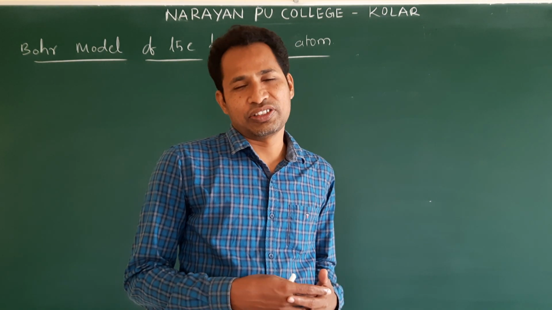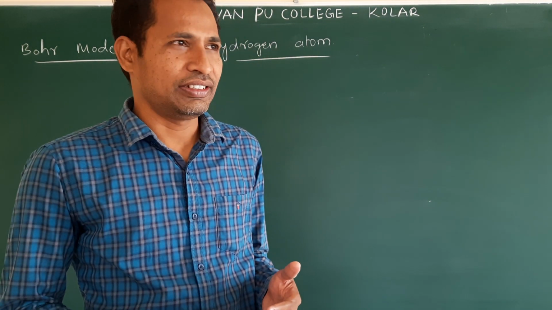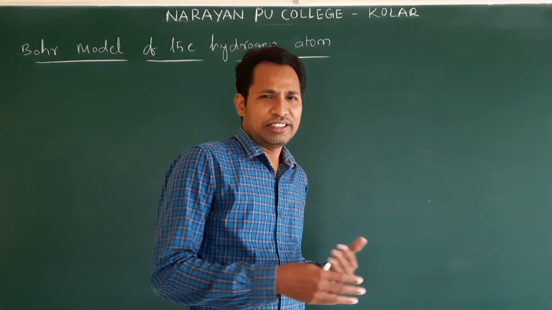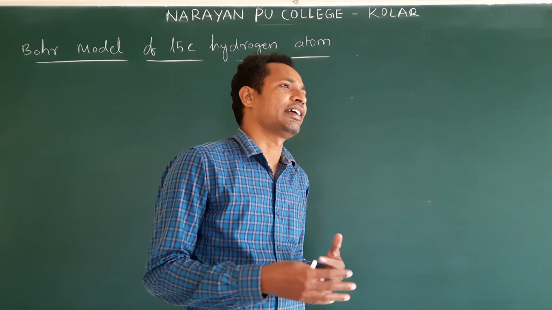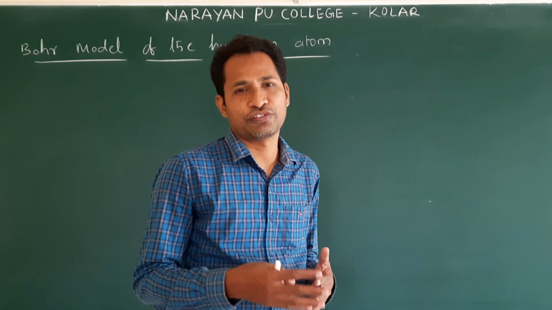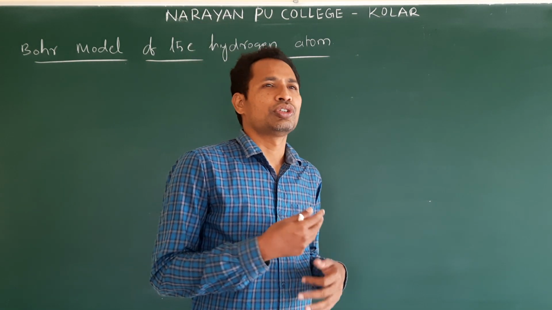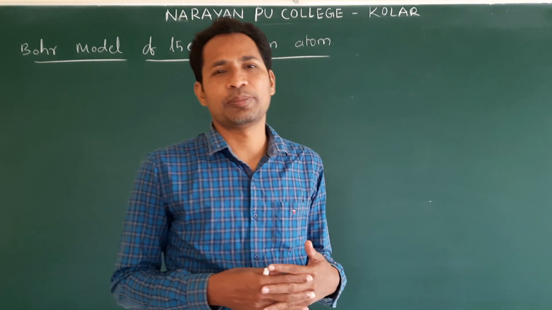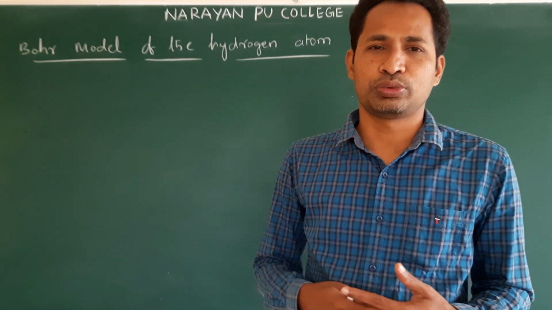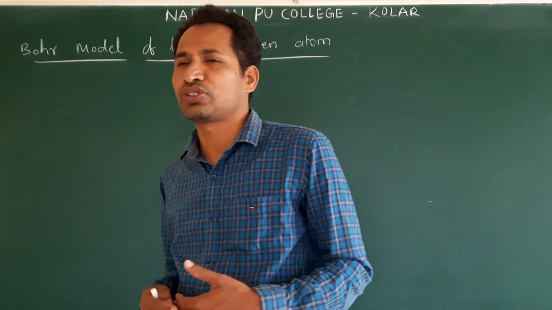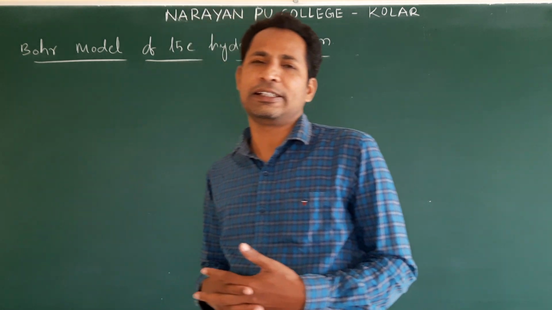As the electron emits radiation, its energy decreases, and due to this attractive force, the electron has to fall into the nucleus. That is not happening, so that was not explained by Rutherford. Then Bohr comes into play.